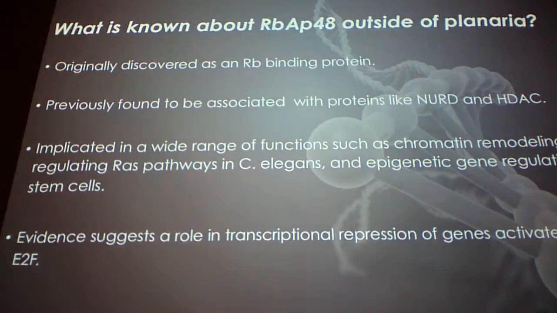So what does it have to do with RBAP48, right? So RBAP48 is an associated protein with RB. It's part of the pathway. It was originally discovered because it binds to RB. And it's been found to be associated with proteins like NERD and HDAC. So NERD and HDAC are chromatin remodelers. HDAC especially is a pretty well-known one that condenses DNA based on acetylation signatures. It changes the acetylation signature, and that allows other proteins to come and condense the DNA.